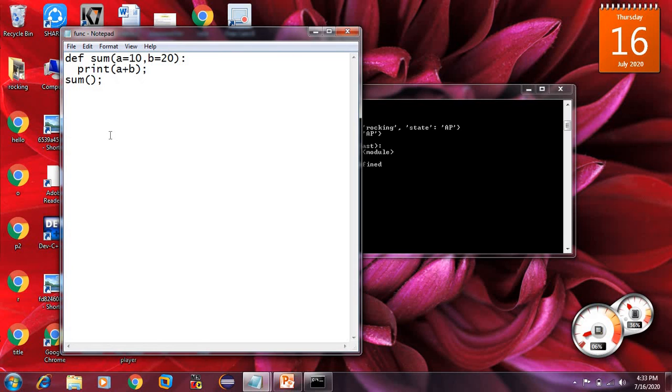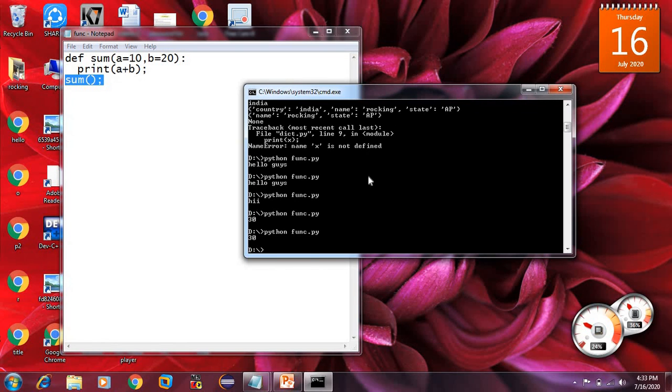See guys, another small example of a function. I am trying to do an add operation, a equal to 10, b equal to 20, which are the defaults. I am doing a plus b, and I have given sum as the calling function. Let's execute it. So we have got 30 as output.